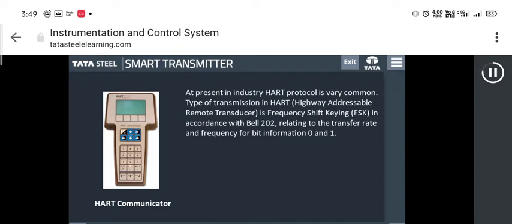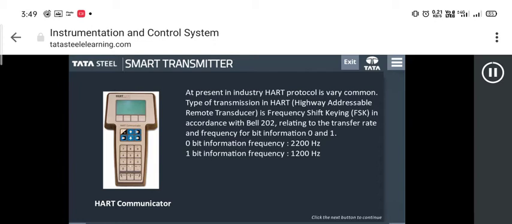And what protocol is the industry following these days? It is HART, that is, Highway Addressable Remote Transducer. The type of transmission in HART is frequency shift keying or FSK, in accordance with Bell 202, relating to the transfer rate and frequency for bit information 0 and 1, which is 2200 Hz and 1200 Hz respectively.